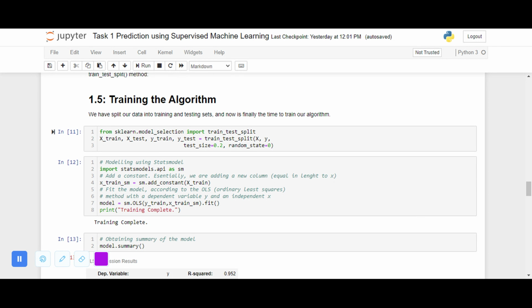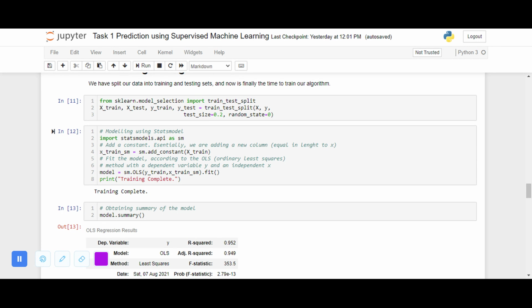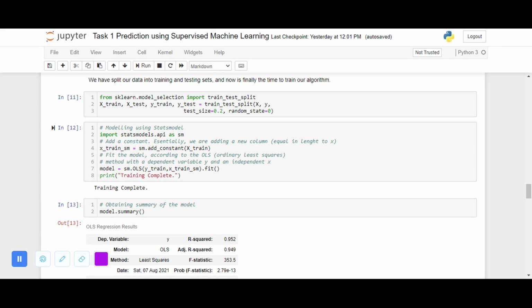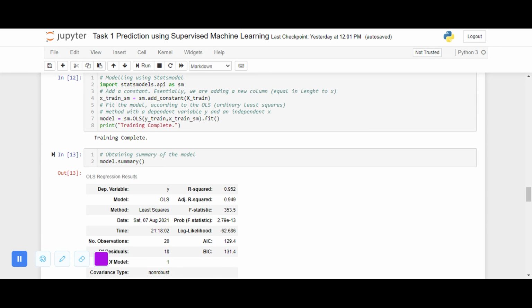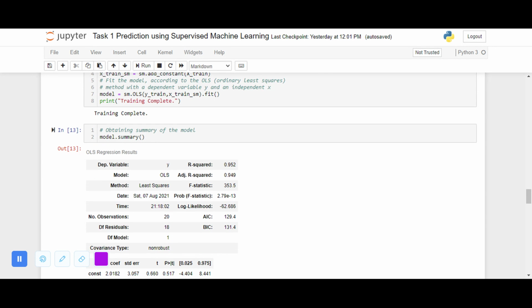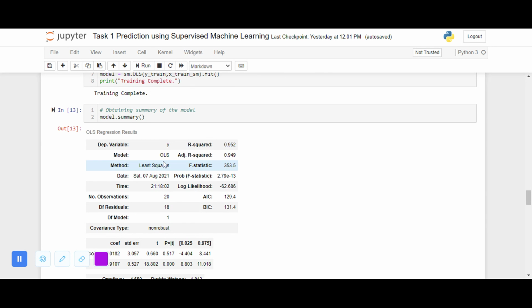We perform modeling using statsmodels.api as sm, and since the OLS method does not include the constant term in the regression line, we add it manually by using sm.add_constant of the X_train data and name the variable X_train_sm. After completing the modeling, we print the model summary by using model.summary, and we find that the R-squared value is